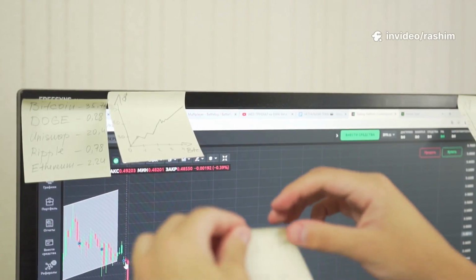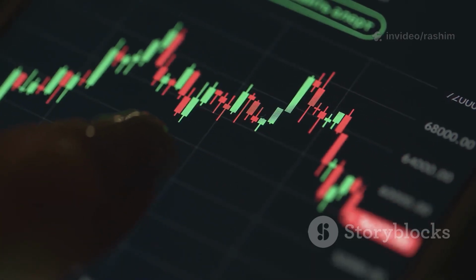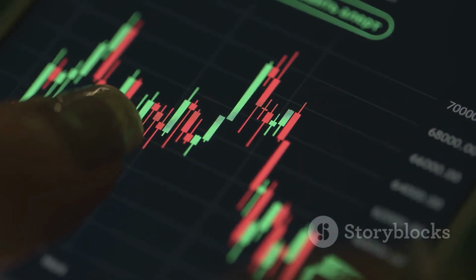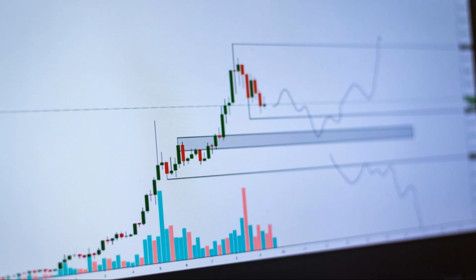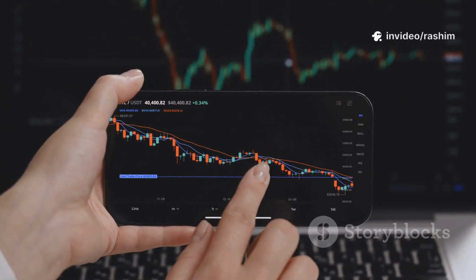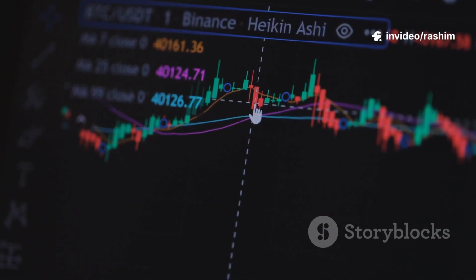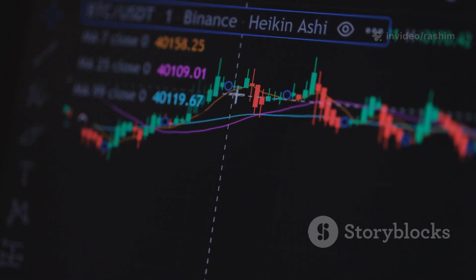Then there are indicators. Indicators are mathematical calculations based on a stock's price or volume. They are drawn as lines or overlays on your price chart. Their goal is to help you understand the market's momentum, trend, and volatility. You have probably heard of some of them, like the moving average or the relative strength index.